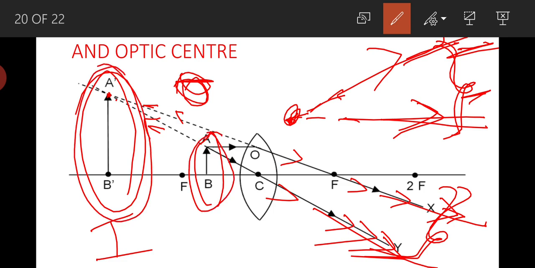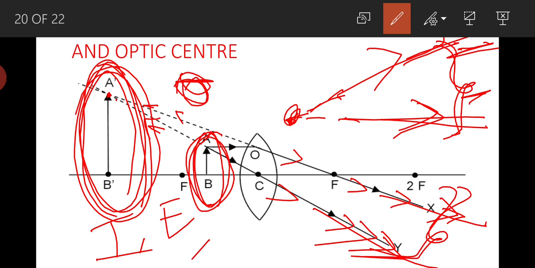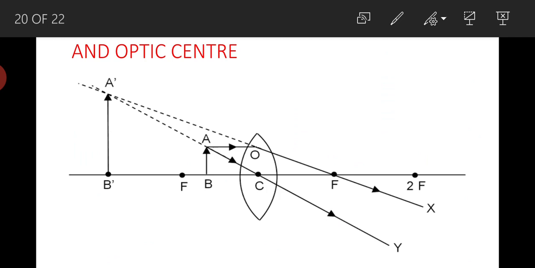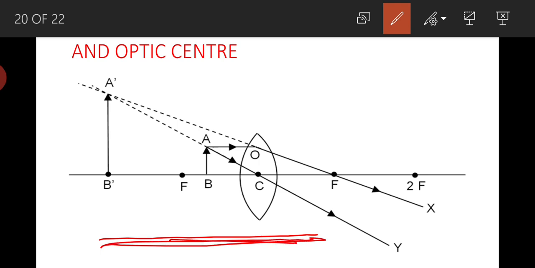And if you see here, the object is placed straight and the image formed is also straight. That is why it is an erect image, and it is a virtual image, and it is a magnified image. Its size is larger than the object. It is a magnified image, and it is formed between focus and center of curvature. So please observe the diagram once again and learn this diagram perfectly.